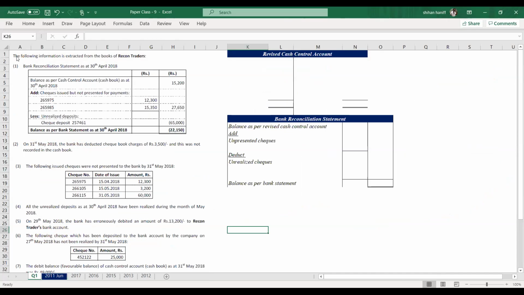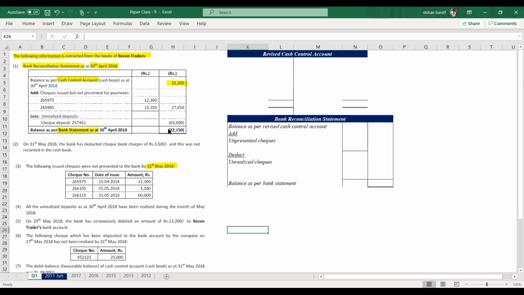The following information is extracted from the books of Recon Traders. Bank reconciliation statement 30th April 2018, and we are doing for May. This is the previous month. The previous month bank reconciliation statement is given. Cash account balance is 15,200.